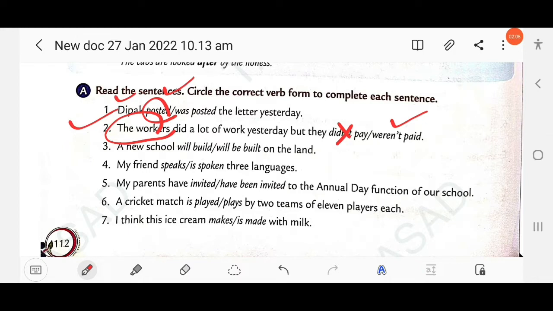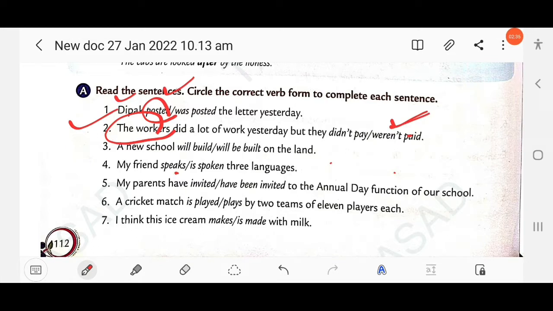Suppose we take an example: I am not paid. Here the agent is not mentioned. It could be that the employer paid something to the employee, but the agent is absent. We can say this is agentless passive. So here you have to write we are not paid.